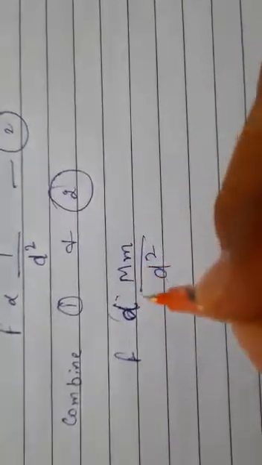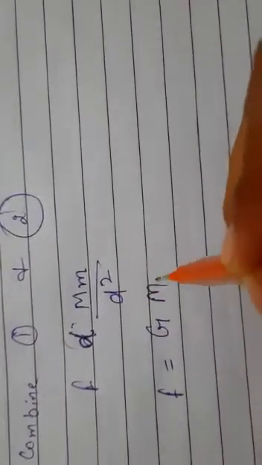Now combine 1 and 2. What will we get? F is directly proportional to M m upon D square. So beta, when we remove this proportionality sign, we write equal to, and we can write any constant. Here we will write G.